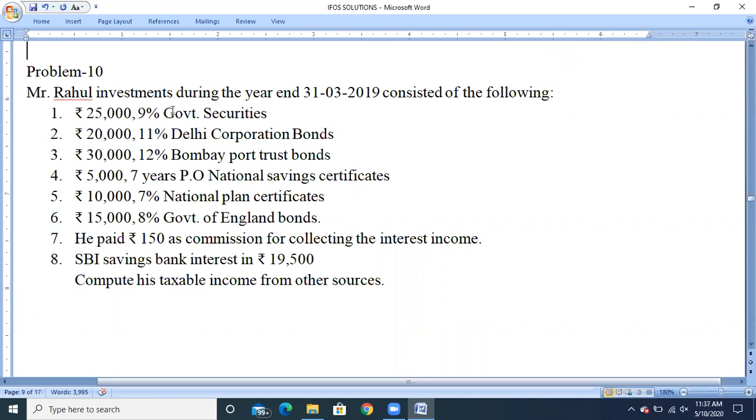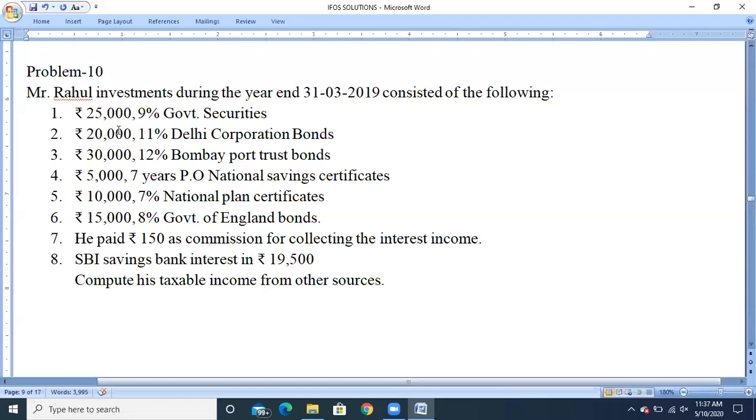First one, rupees 25,000, 9% government securities. Here the word tax-free securities is not given, so it is assumed to be less tax securities, and the securities have been issued by the government. So we need to directly take the amount, meaning no TDS will be done. The amount will be the grossed up amount, so 25,000 into 9 percent, and the interest amount will be calculated.